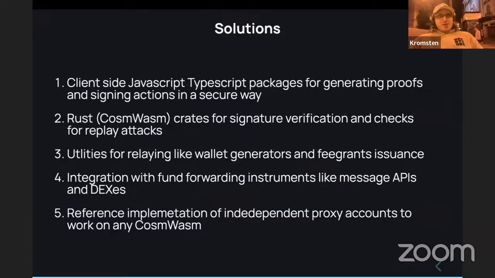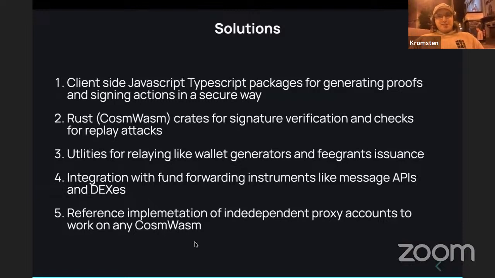And to summarize what we're building and how we're trying to solve this problem: we have client-side libraries and modules. They are already deployed on npm.js, so they're quite easy to install. We have Cosmos-side modular solutions for verifying specific credentials. We also have different utilities, both client side and contract side, for issuing fee grants and generating wallets. These three we've pretty much already solved. We're iterating and improving them. Right now we're working on their documentation, so they're easy to use.